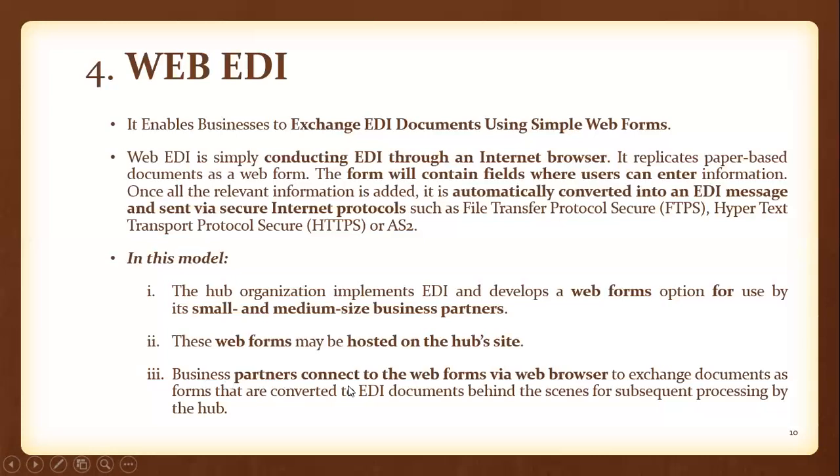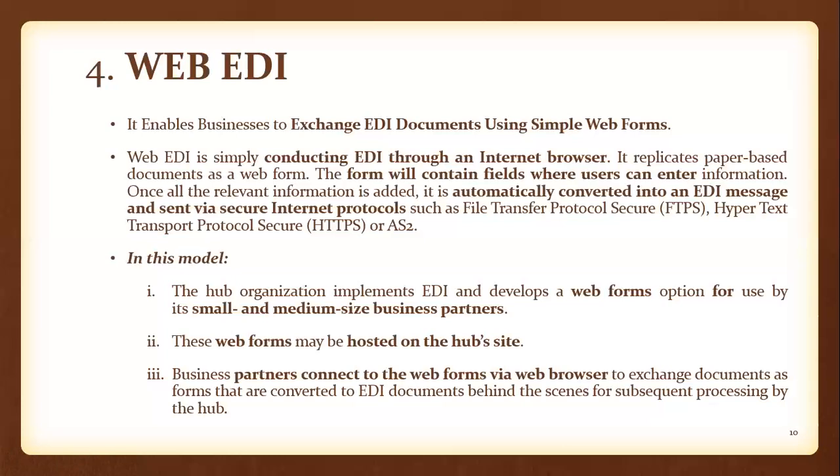And next, business partners connect to the web forms via web browsers. The purchase companies will connect with web browsers only to exchange documents as forms that are converted into EDI documents behind the scenes for subsequent processing by the hub. Right? So here hub means what? The selling company. The selling company or supplier company will maintain one website, called the hub, and in that website they will generate web forms, and those web forms will be given to the purchase companies, and purchase companies will fill in the details.